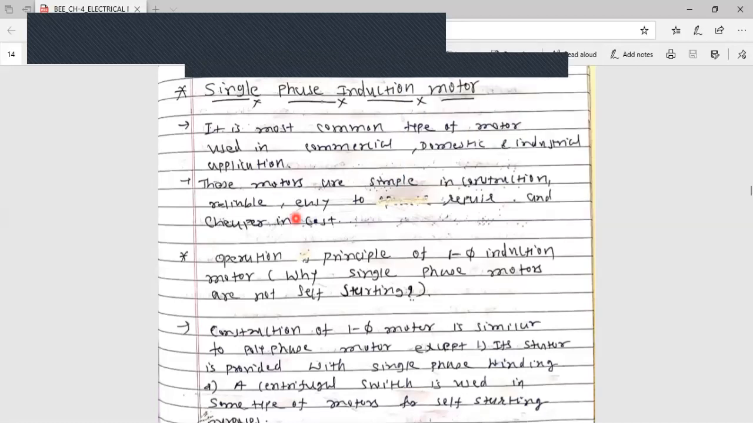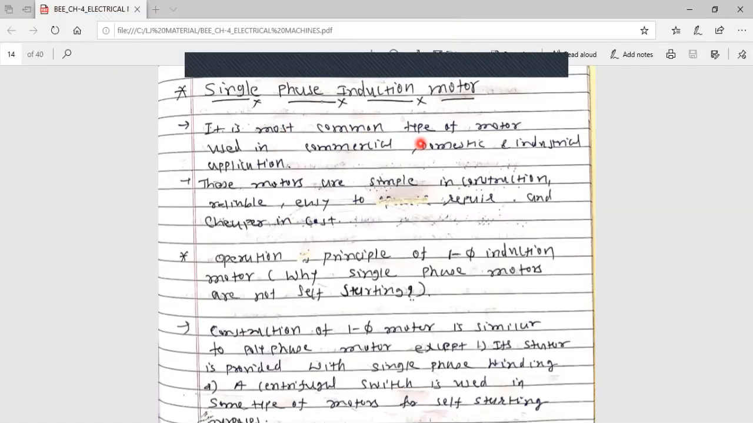Good morning, students. Today we will discuss single phase induction motor. In the previous two lectures, we have studied the working principle, operation and construction of three-phase induction motor. So now, first of all, the question arises: what is the difference between three-phase induction motor and single-phase induction motor? Basically, the construction of both motors is the same, but they have different stators.